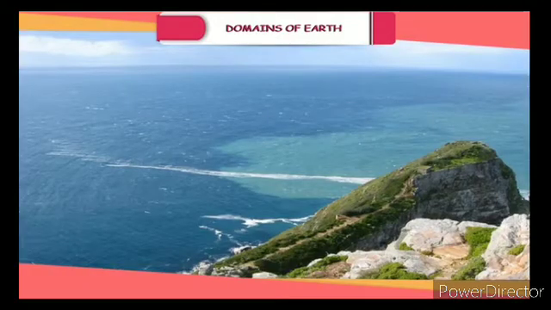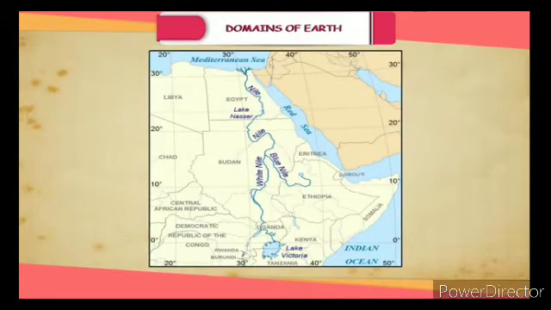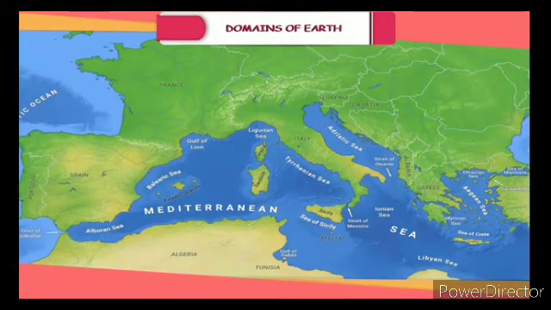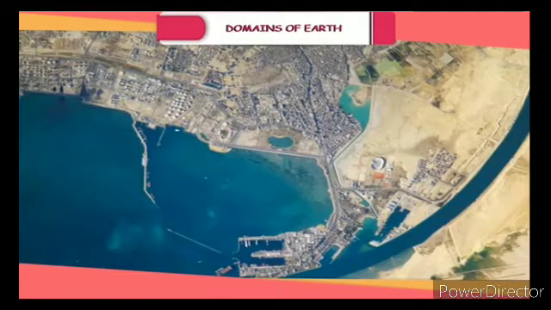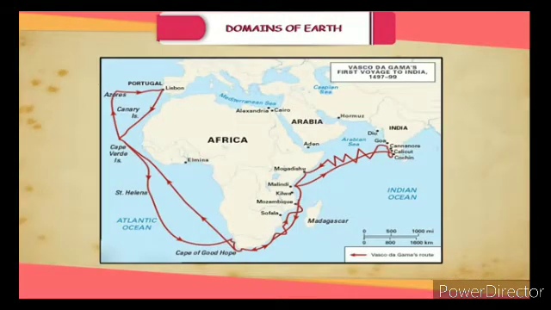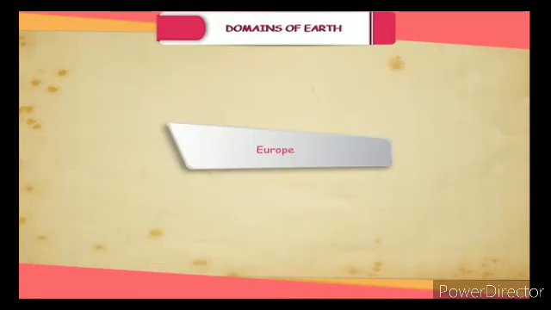The continent is bounded from all sides by the oceans and seas. Look at the world map. You will find that the world's longest river, the Nile, flows through Africa. The Strait of Gibraltar in the northwest and the Mediterranean Sea separates it from the European continent. The Suez Canal separates it from Asia. It is the busiest ocean route today. It has reduced a distance of about 7,000 kilometers between India and Europe.